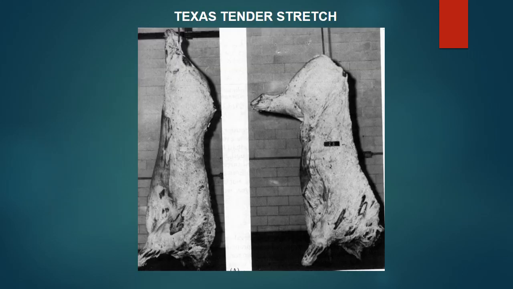Here in the picture we can see on the left side the more conventional practice, hanging from the Achilles tendon, in which the muscles at the hind legs seem to be shortening and toughening. Whereas in the modified practice on the right side, we can see hanging from the H bone or through the obturator foramina, sometimes called pelvic hanging. In this case, the thigh muscles or hind limb muscles will not have that stress, and it will have a better impact on the meat quality.